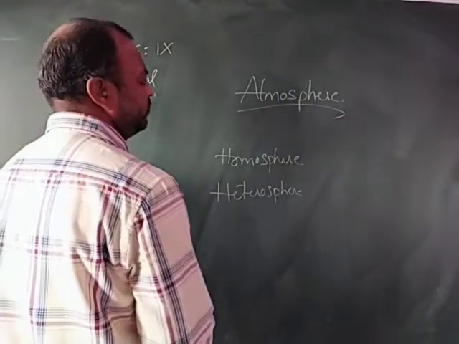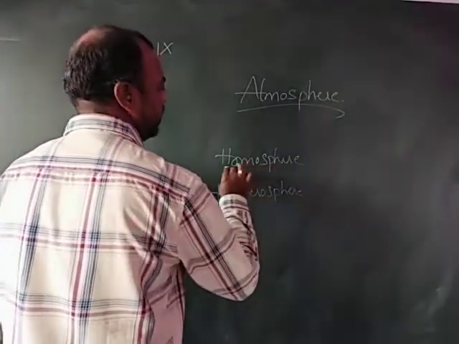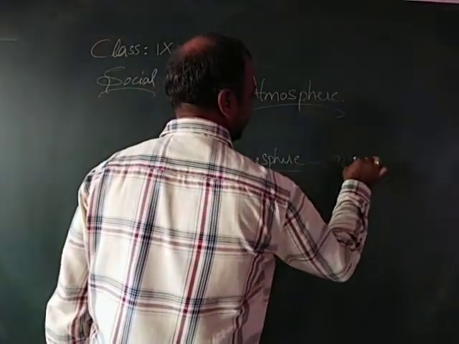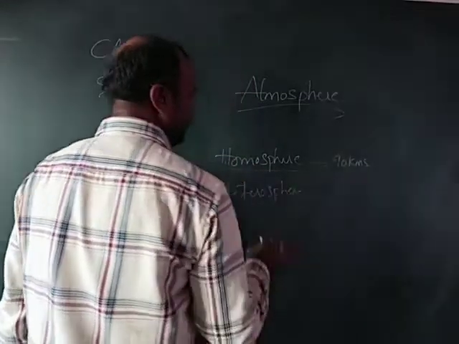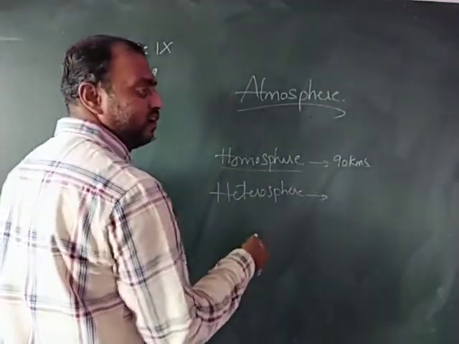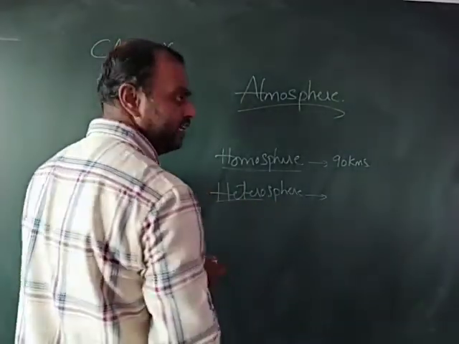Depending upon the uniformity of the composition of gases in this layer, we call it a homosphere, and it extends up to 90 kilometers from the earth's surface. Whereas heterosphere, hetero means a composition of different gases. That's the reason why we call it a heterosphere.